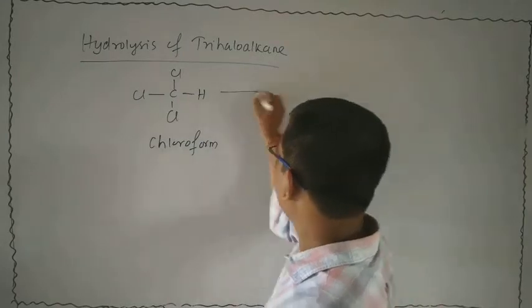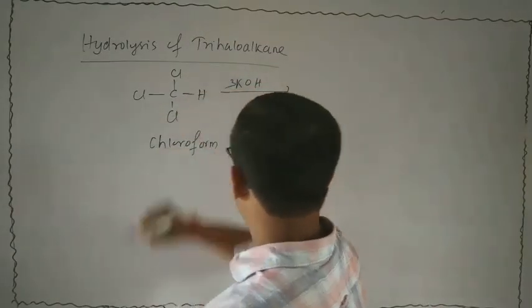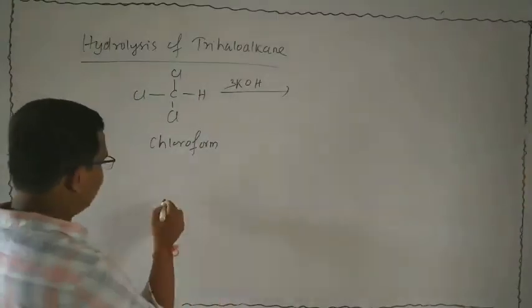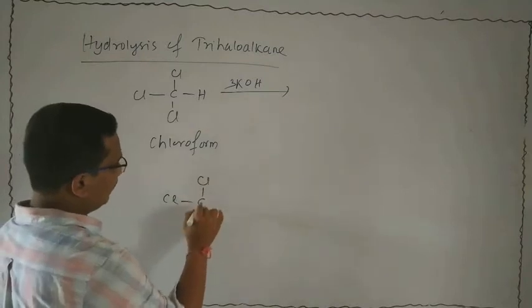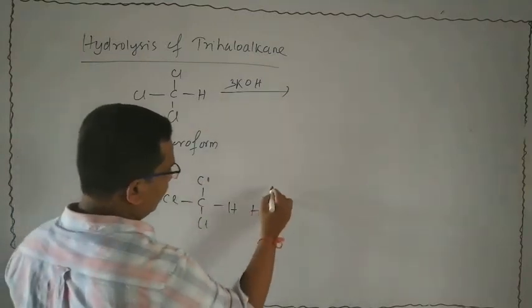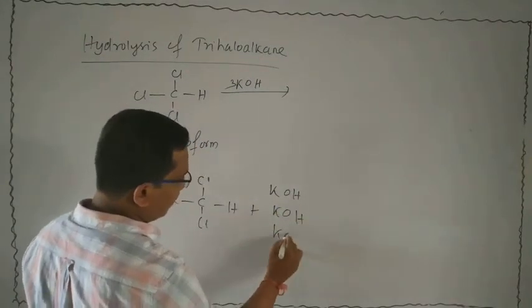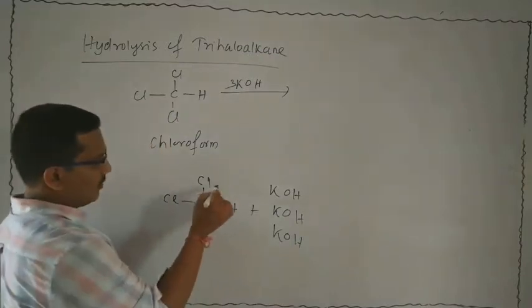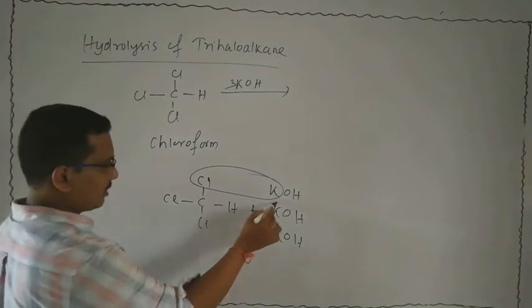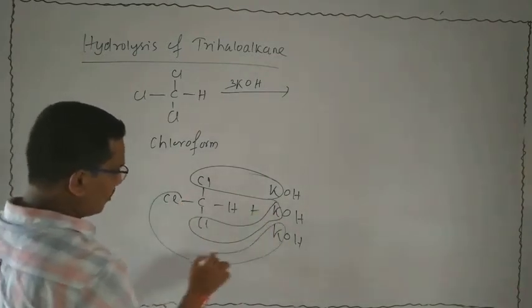At first, we react it with 3KOH, that is KOH. At first, one Cl will be removed, next another Cl is removed, and next another Cl will be removed.